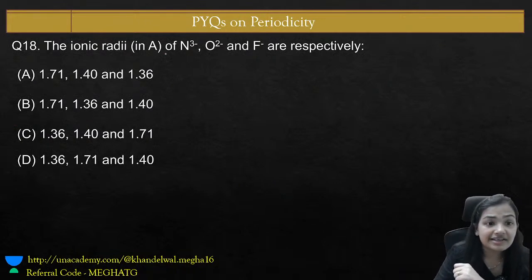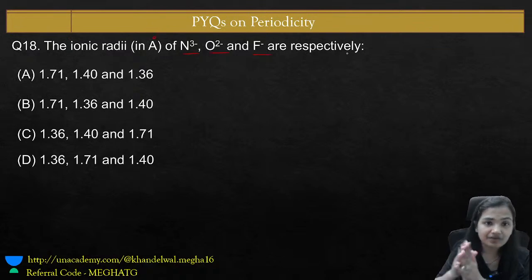The ionic radii in Angstrom of N3 negative, O2 negative, F negative are respectively. What would be their values?